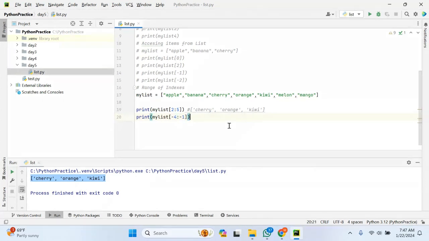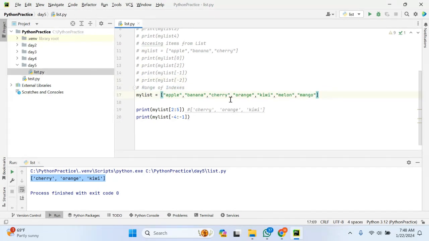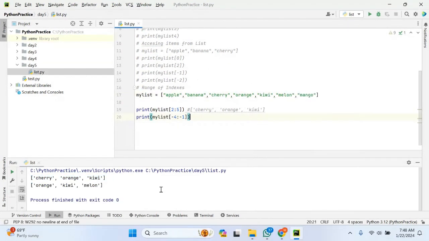Before going to this, let me make you understand. This is -1, -2, -3, -4. From -4 to -1, it should go in the positive direction only. You can get the values in the positive direction by specifying negative index ranges. So -4 to -1, it should print orange, kiwi, melon, mango. Let me print this.